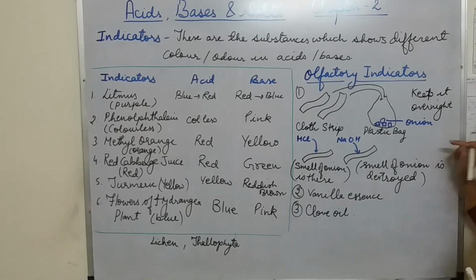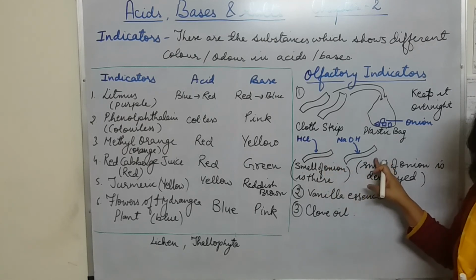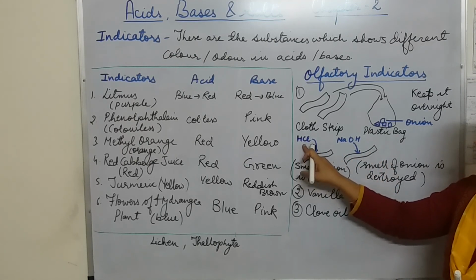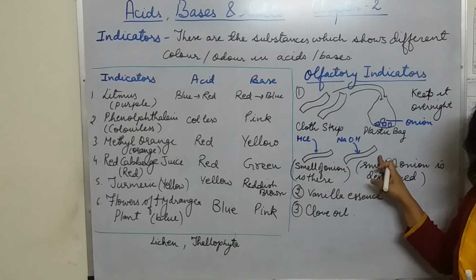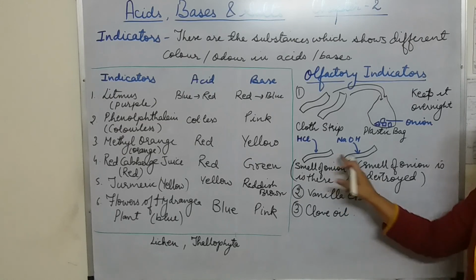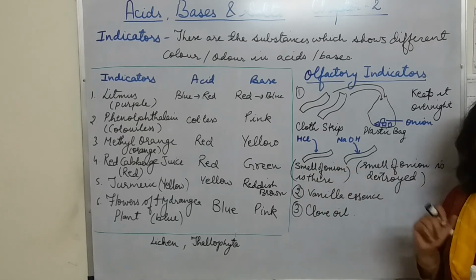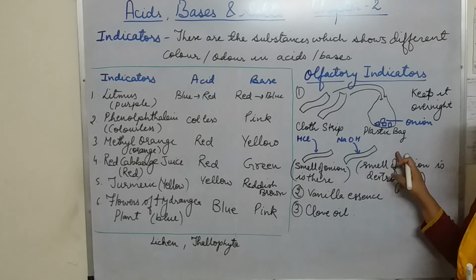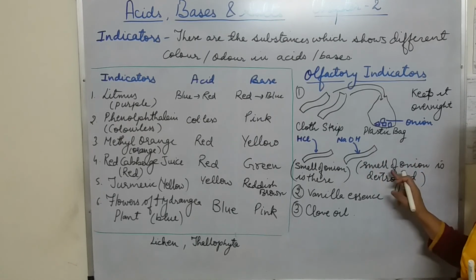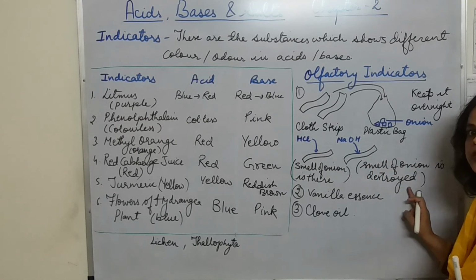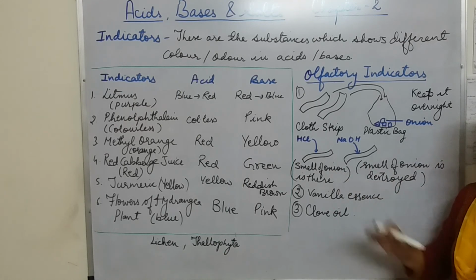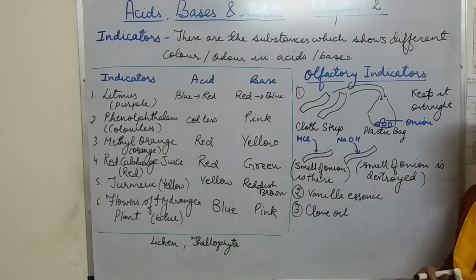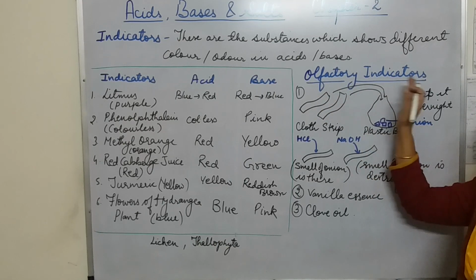On the next day, we take these cloth strips out, and HCl is put on the first strip and NaOH is put on the second strip. Now we will see that on the first strip, the smell of onion will be there. Okay. In the second strip, where the NaOH is added, the smell of onion is destroyed, that is suppressed. There will be no smell of onion. So on the basis of the difference in the odor, you can find out that yes, this is acid and this is base. So here onion is used as an olfactory indicator.